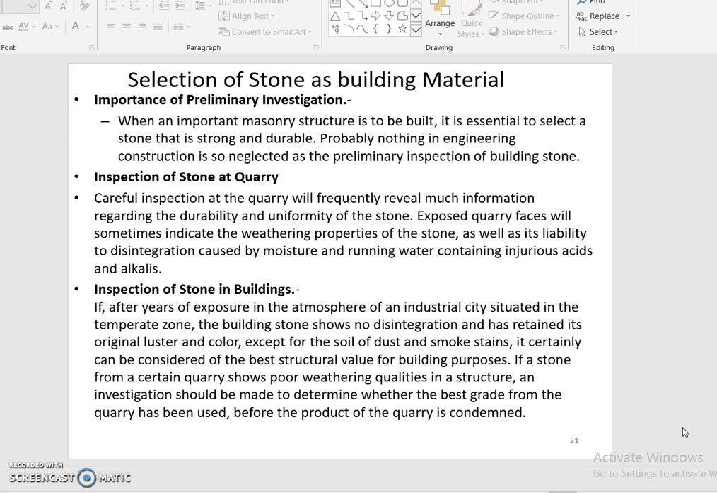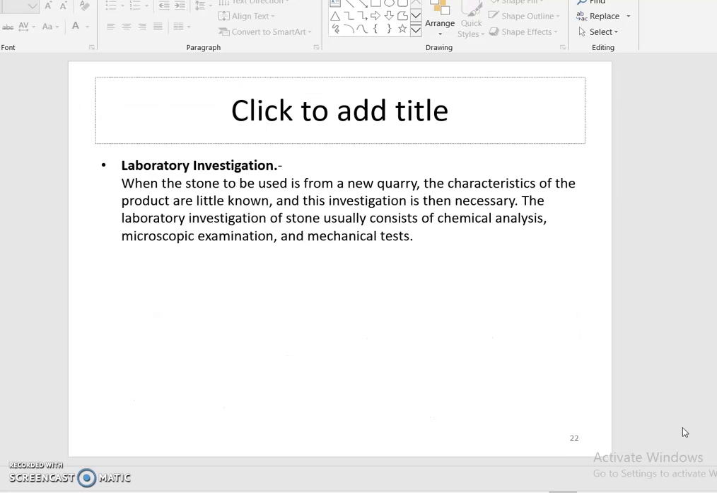If a stone from a certain quarry shows poor weathering qualities in a structure, an investigation should be made to determine whether the best grade from the quarry has been used before the product of the quarry is condemned.